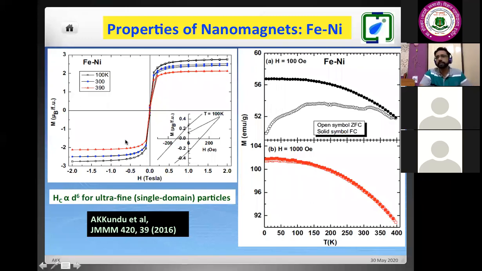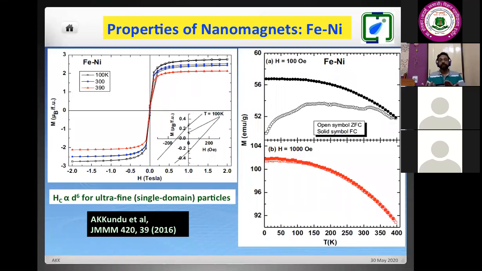So we achieve this, and from this coercive field value we can say that these are nothing but the soft ferromagnetic materials. As I defined earlier, hard ferromagnet, soft ferromagnet. So depending upon our purpose, we can design the materials. Like for the iron and cobalt, coercive field was around 700 at room temperature. In this case, it is around 80 to 90 Oersted. So it is very less. So if you take a look, this is although showing 100 Oersted at 100 Kelvin. If we go to higher temperature, it is further lower. It is 80 to 90 Oersted. So it is reducing. So they are iron and nickel, they are really soft ferromagnet, which we are using in our transformer core.